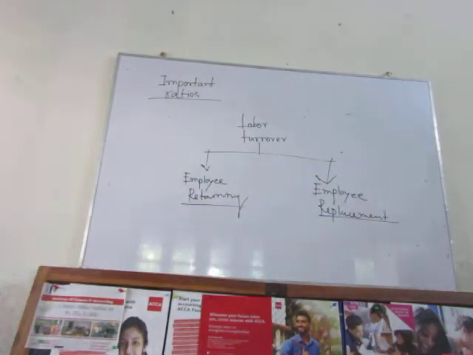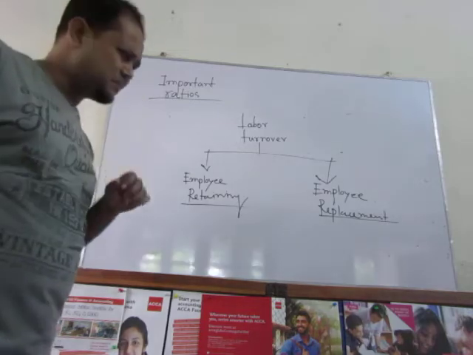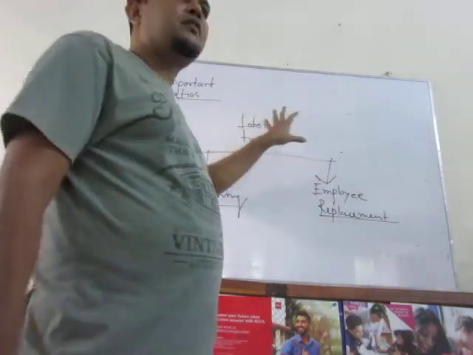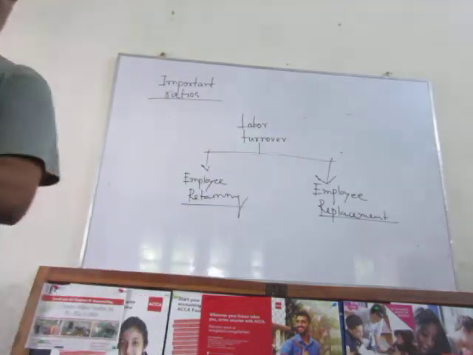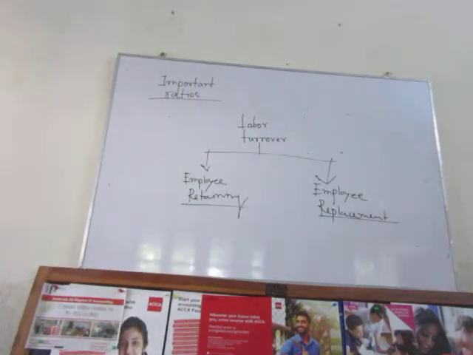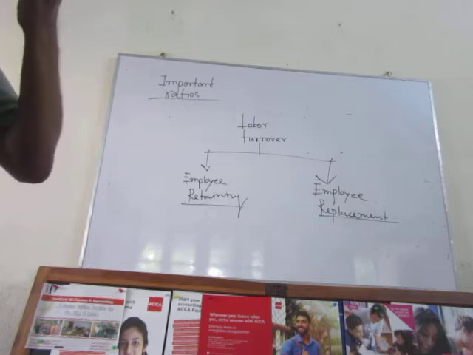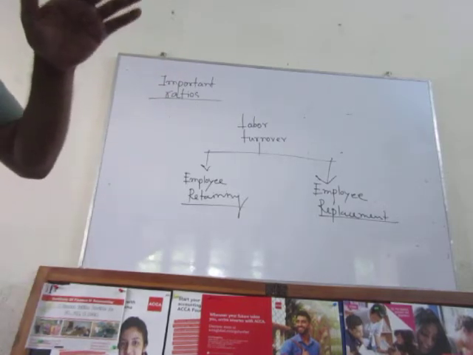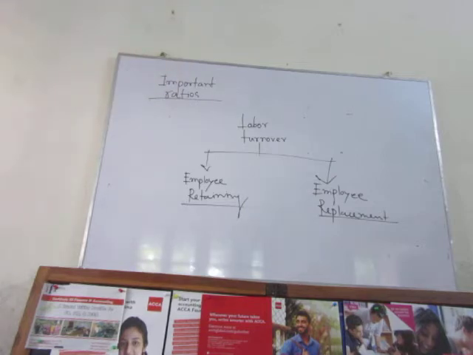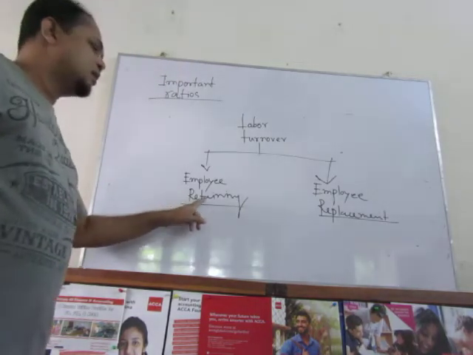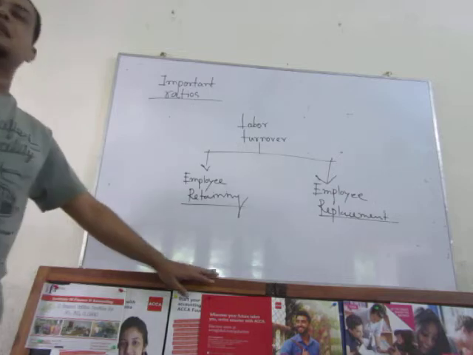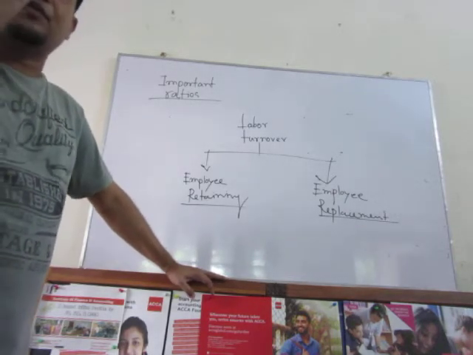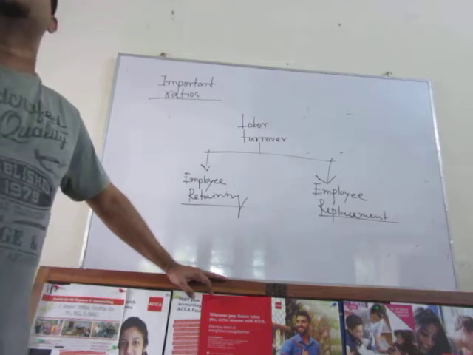Notice, these are the two different types of cost related with the labor turnover ratio. Labor turnover means we are talking about the number of labor that has been relieved from our organization, right? Now the thing is, what are the different types of cost related with that? Employee retaining cost. First of all, in this segment, you have to think yourself what are the different kinds of reasons why your labor force is leaving you.